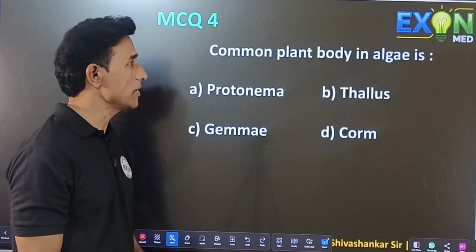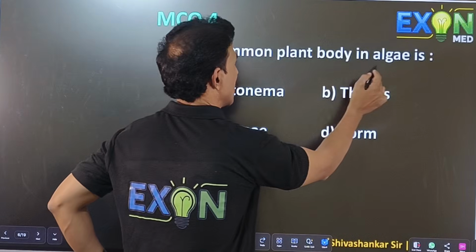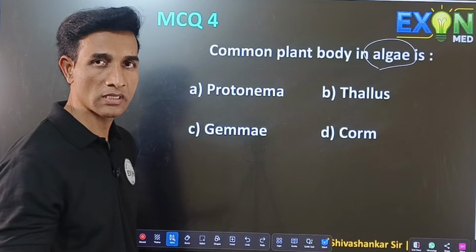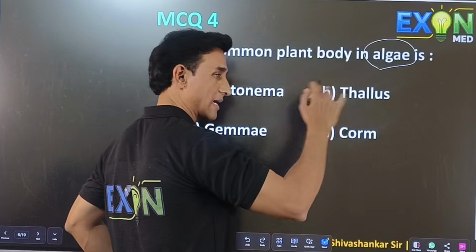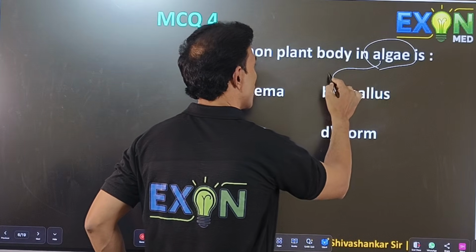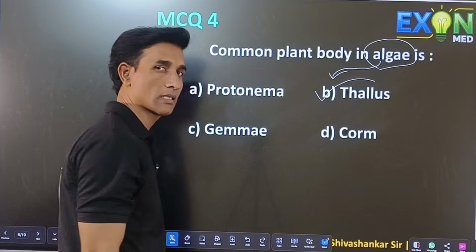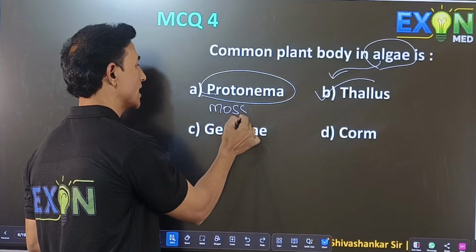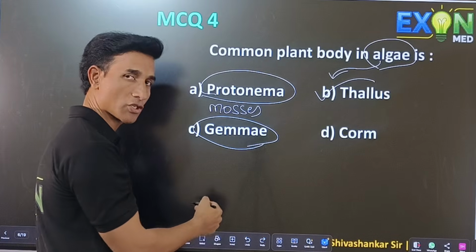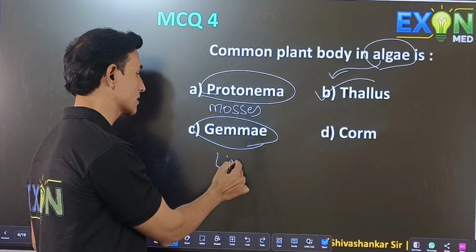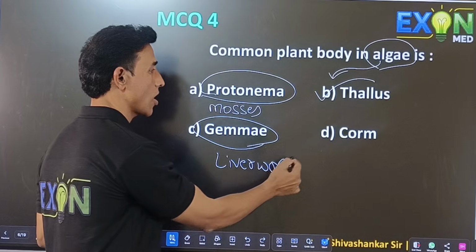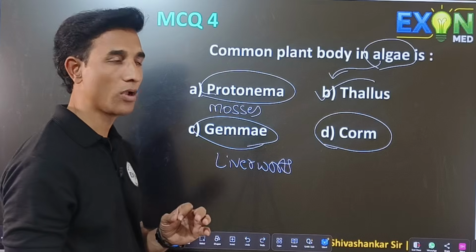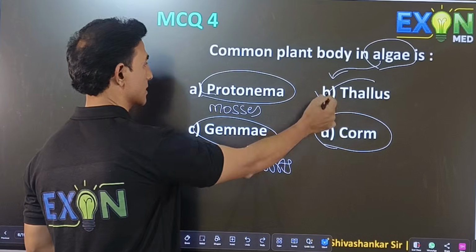Next question. Common plant body in algae is. We know algae is the first plant. The plant body is not differentiated into root, stem, leaf, but it is flattened. So the correct option for the algae plant body is thallus. Protonema is a stage in the mosses, and gemmae are asexual reproductive bodies in the liverworts, and corm is a modified stem meant for storage of food. So the correct option is thallus.